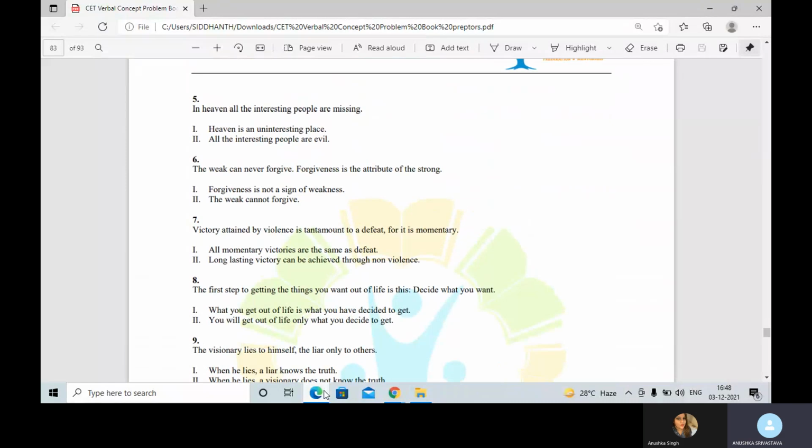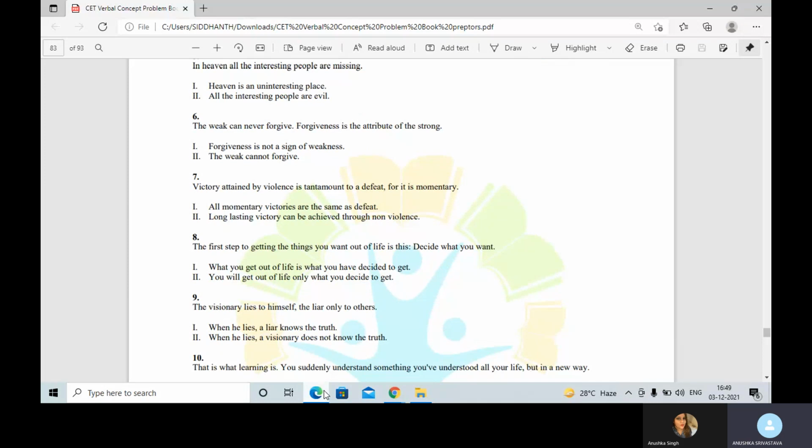In heaven, all the interesting people are missing. If I say in heaven, all the interesting people are missing, can I very well assume that heaven is an uninteresting place? No. You can't assume heaven is an uninteresting place because a place is not only made interesting because of the people in it. There are many other factors which contribute to making a place interesting. All the interesting people are evil? No. They can be alive and be on earth as well. And it says all the interesting people, it's an extreme statement. Assumptions are never extreme, so the answer is 4, neither 1 nor 2.